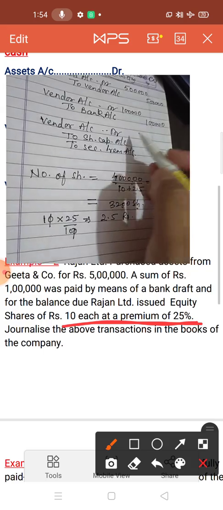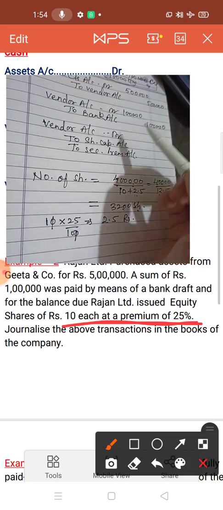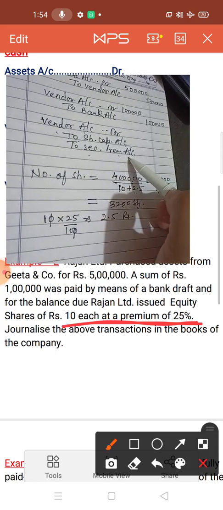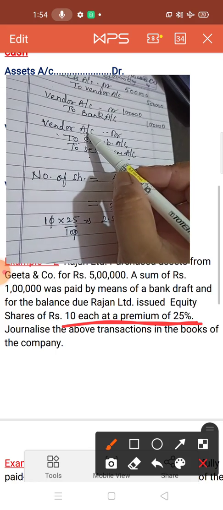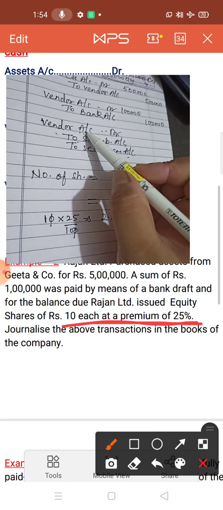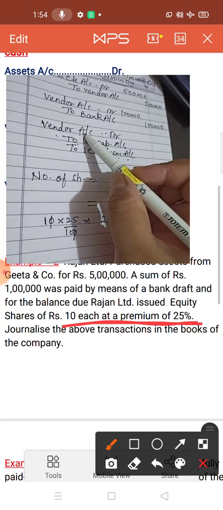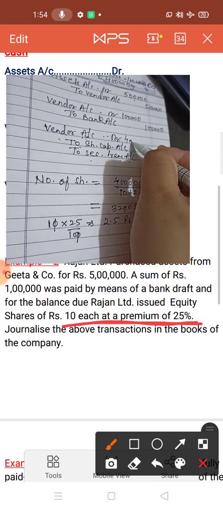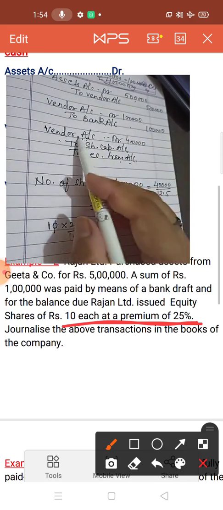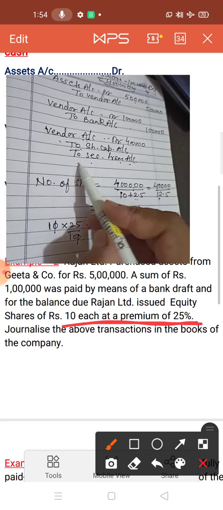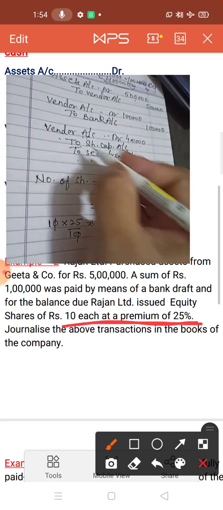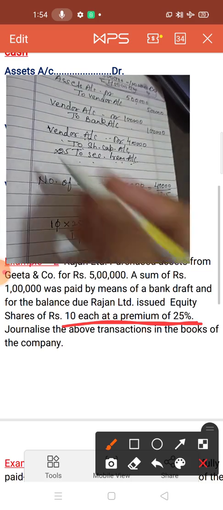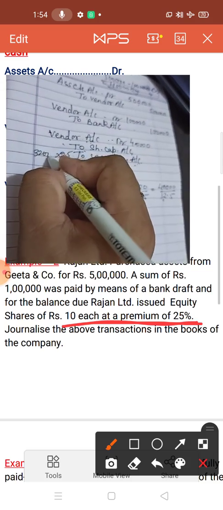Okay, now the amount you have to fill. See, vendor account debit to share capital to security premium account. Now how much amount do we have to give to vendor? 5 lakh minus 1 lakh, it is 4 lakh. So vendor account is 4 lakh. Now to security premium, see, security premium is 2.5 and the number of shares issued is 3200.